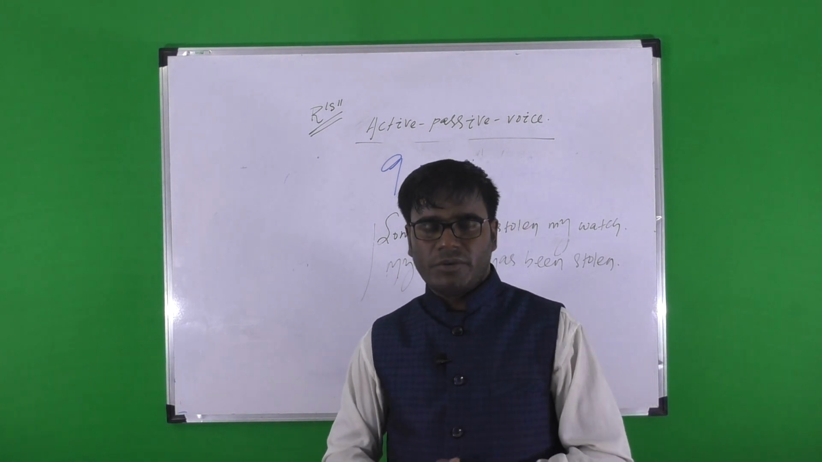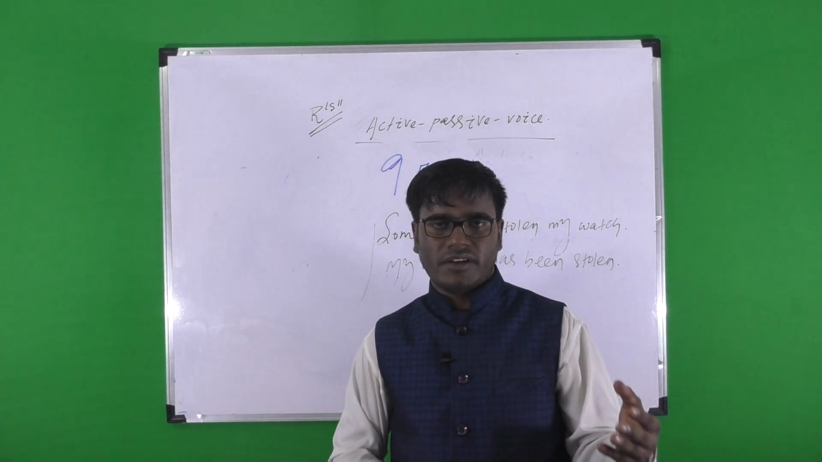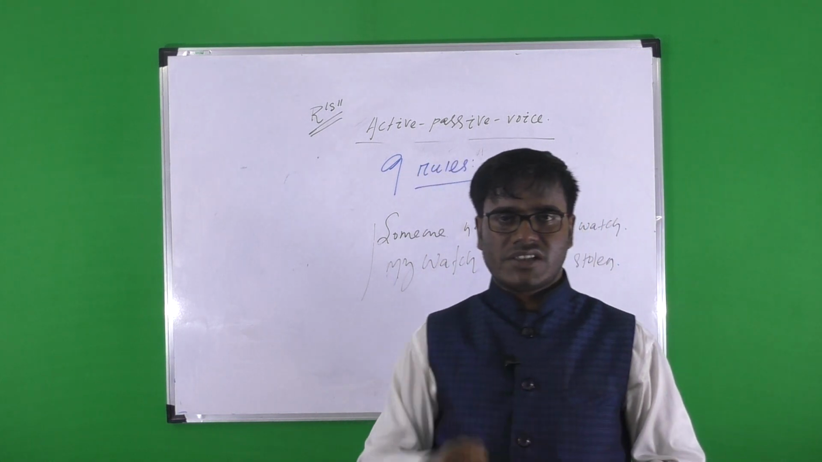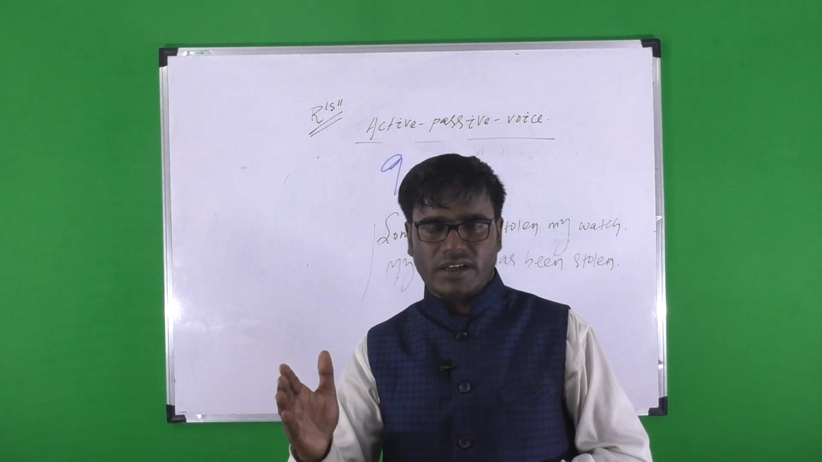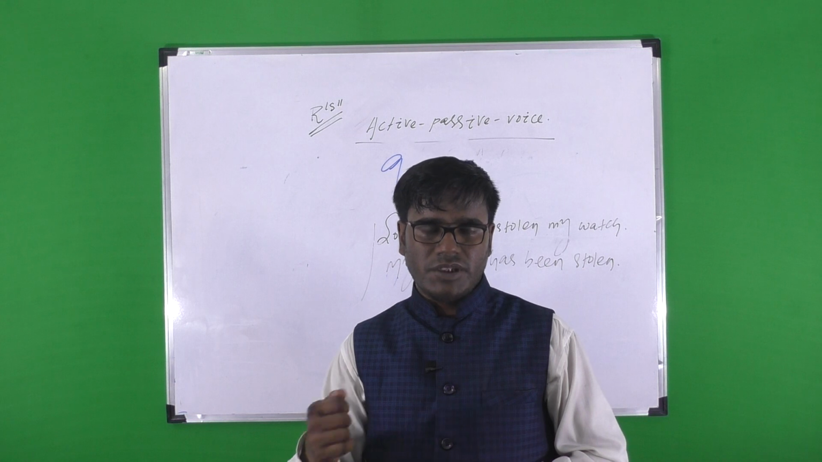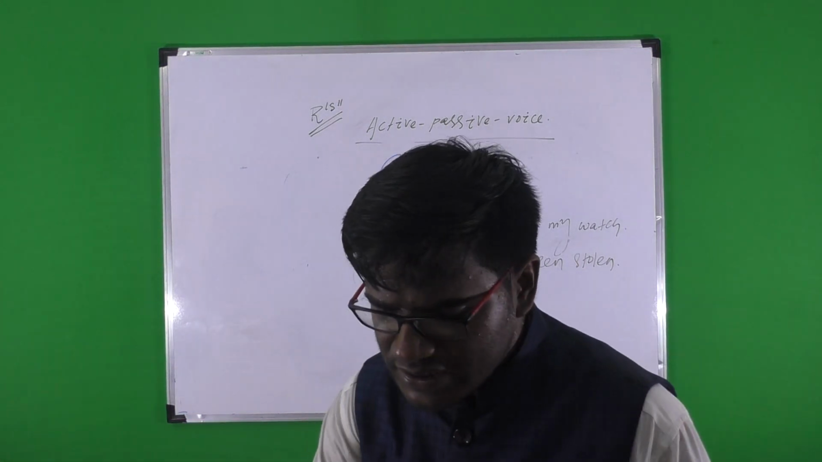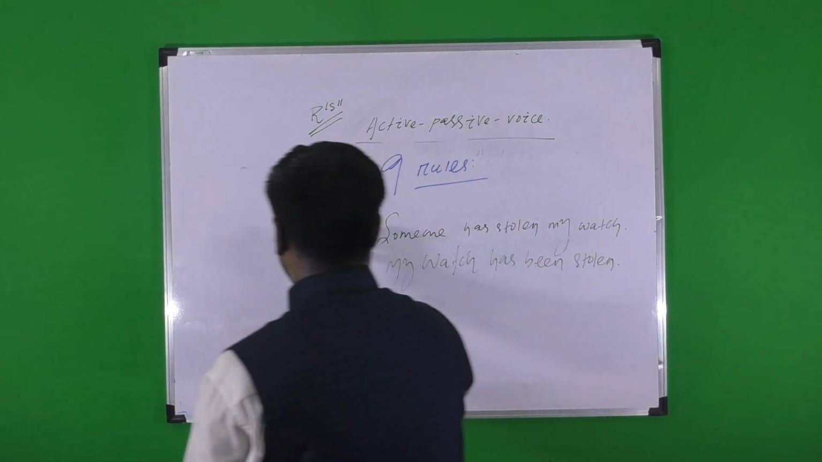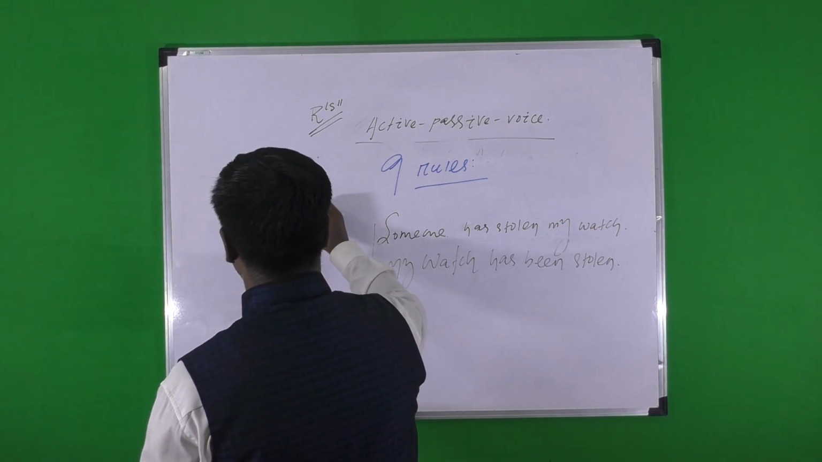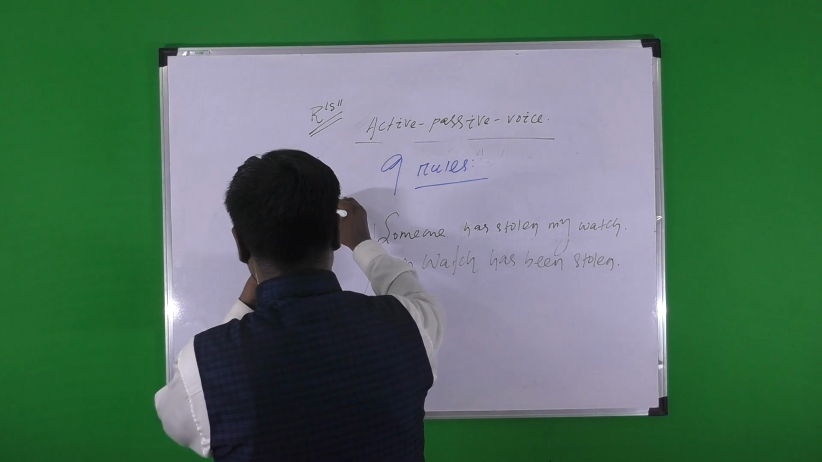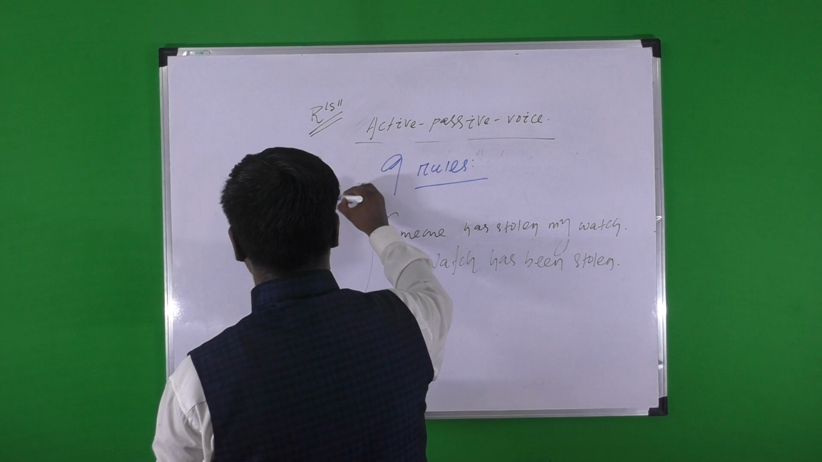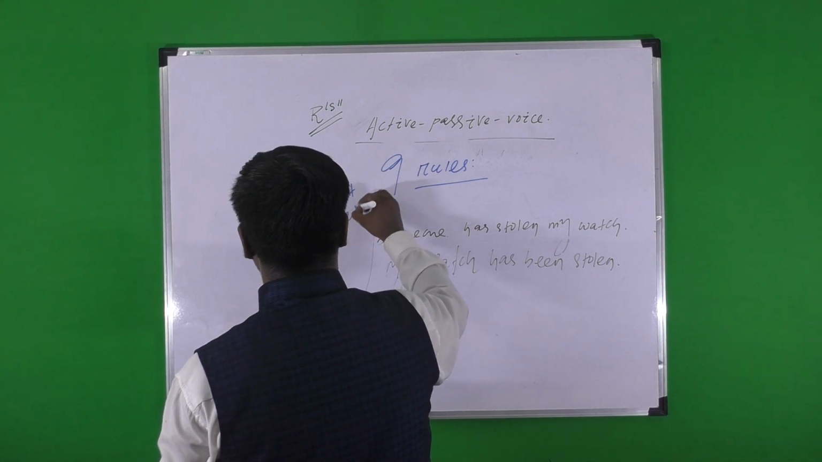So whenever you are asked to change an active voice into passive in the case of imperative, there are two ways to do it. I am giving one example. First, you can form the passive of the imperative with let plus object plus be plus V3.